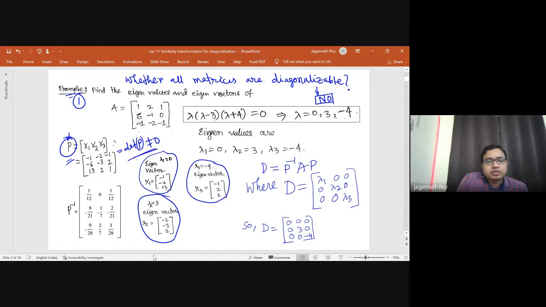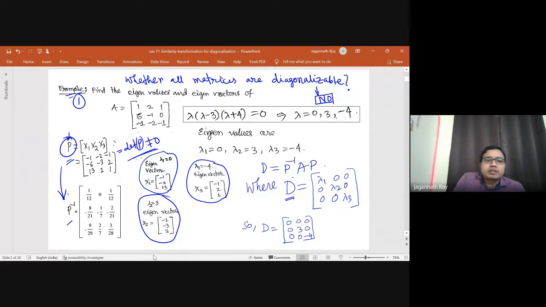Determinant of P will be non-zero, and then we try to find P inverse. It is an easy task to verify that, just a lengthy computation, but not difficult. You need to verify that P inverse AP is nothing but the D matrix.